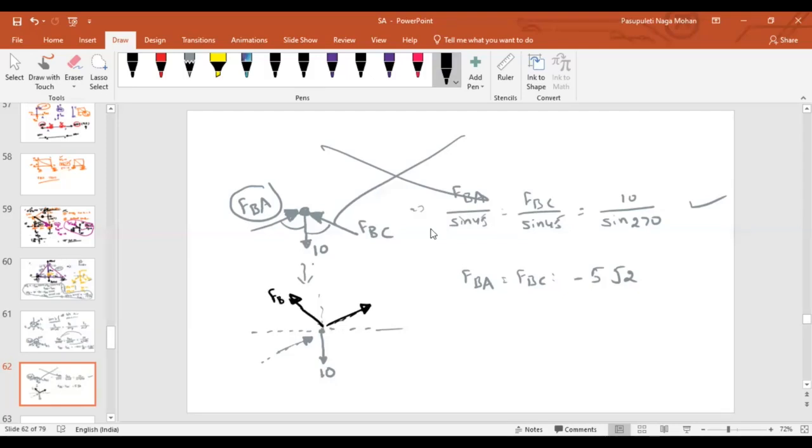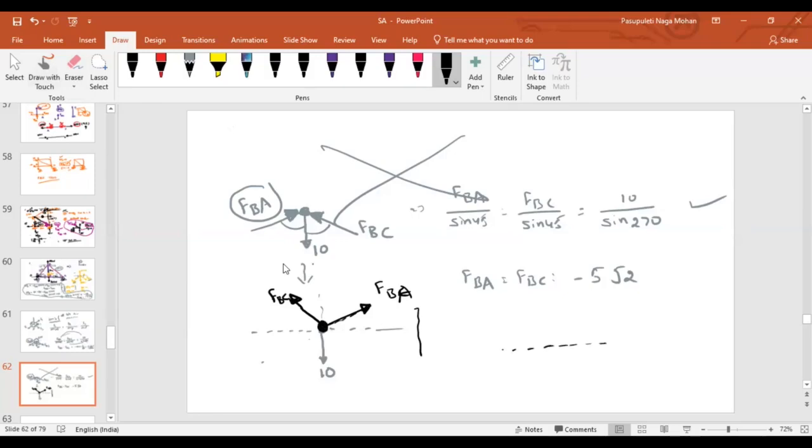Now this is my member force BC. This is your member force BC. Now, can we apply Lami's theorem or not? Yes, sir. Why? Because all the tails of the forces are meeting.